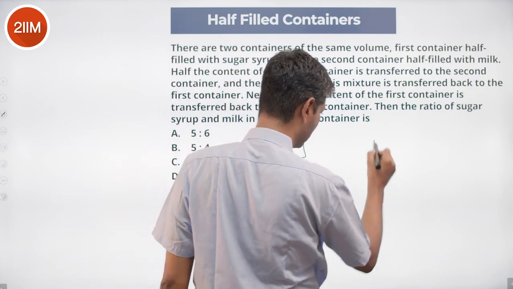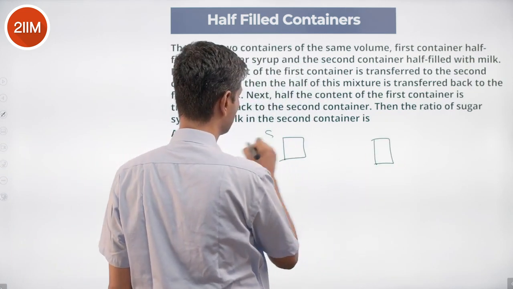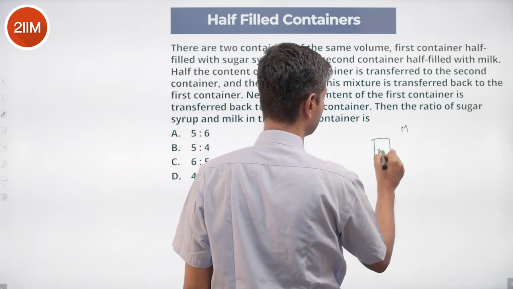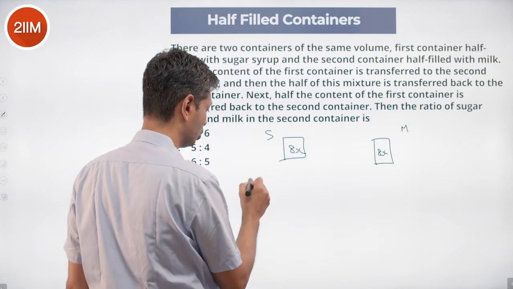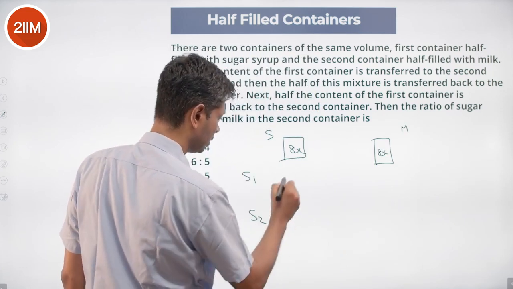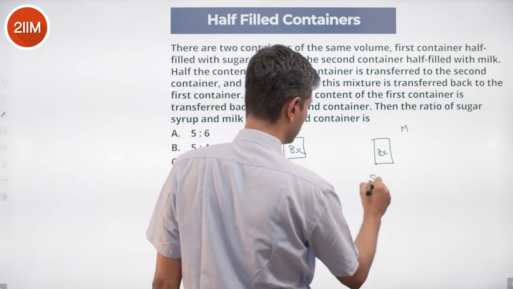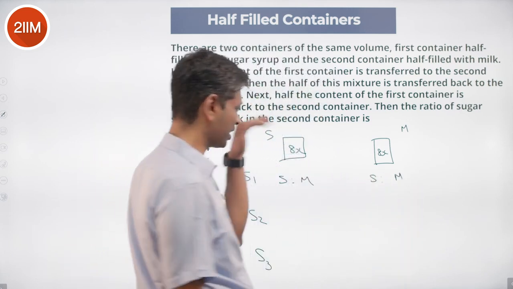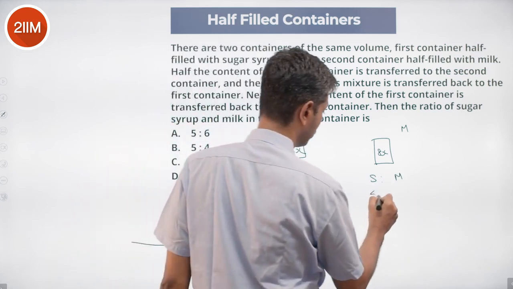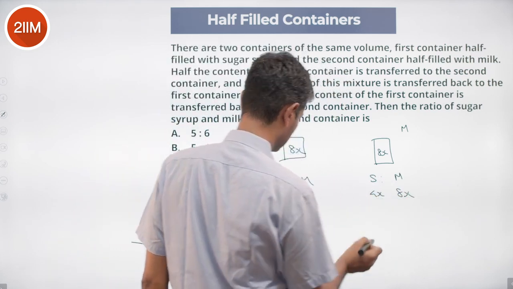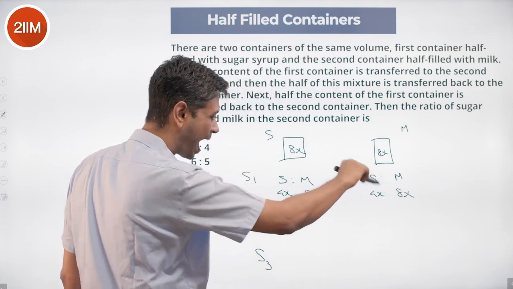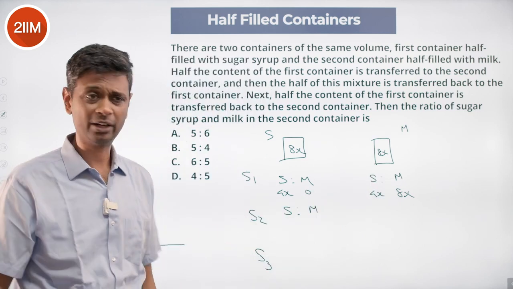Container 1, container 2. This has sugar to start with of say 8x. Milk to start with of 8x. Half of this goes here. So step 1, step 2, step 3. I'm going to track sugar is to milk. After the first transfer is made, this becomes 4x and 0. This becomes 4x and 8x. Step 2, sugar and milk. From 4x and 8x, half and half come here. Same ratio it will come back to.